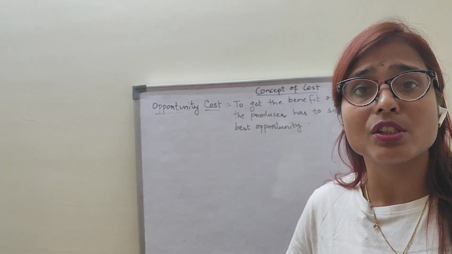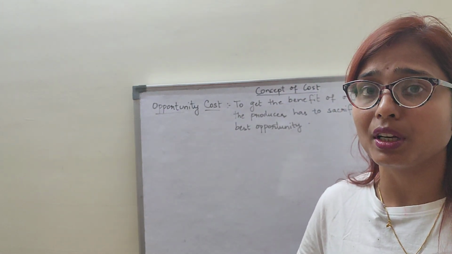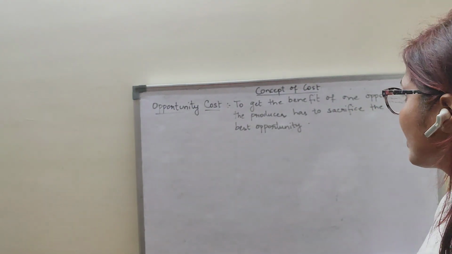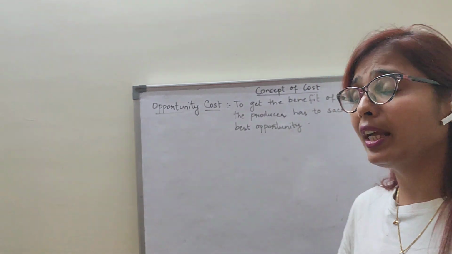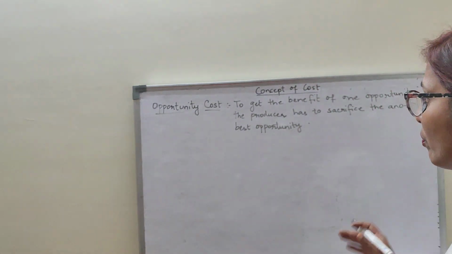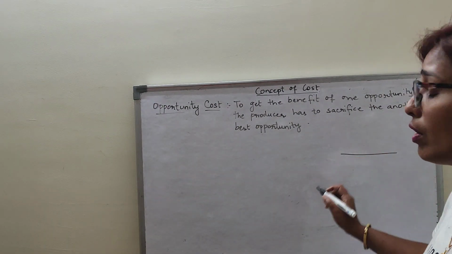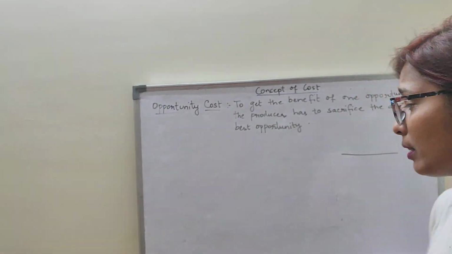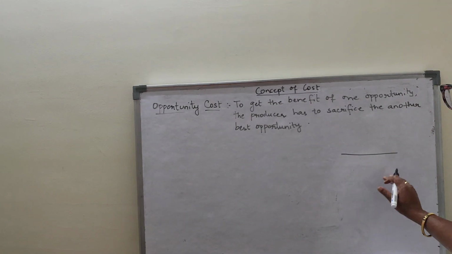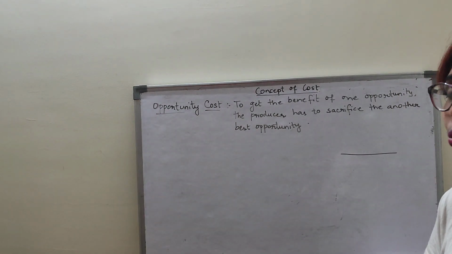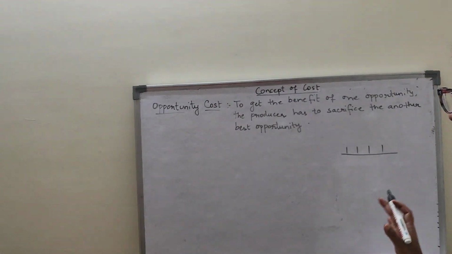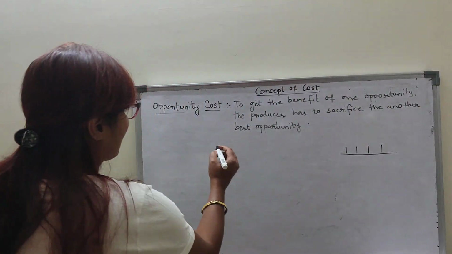Children, we have already discussed opportunity cost in the production possibility curve. Now again, let me make it clear with the help of an example, before coming to the definition. Let us take the example of a farmer. There is one farmer who has the option of producing 4 crops. That means he has a piece of land, and on that land he can choose to produce 4 crops, like wheat, rice, bajra, sugarcane.